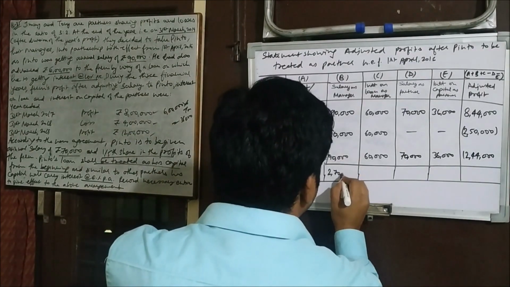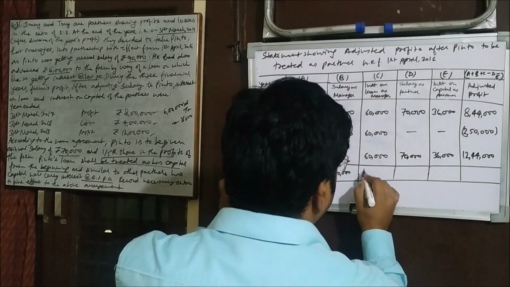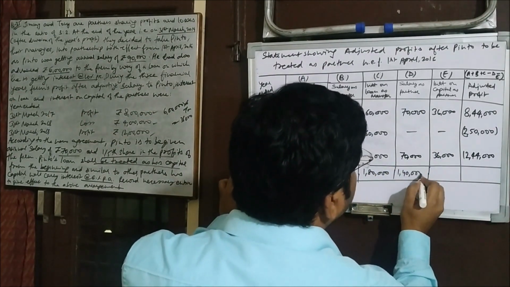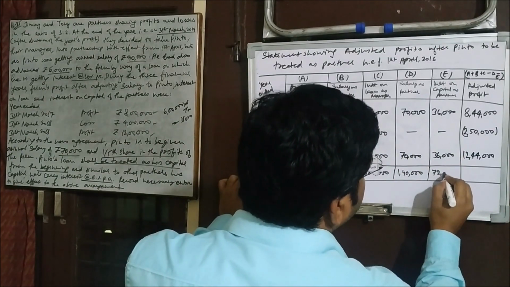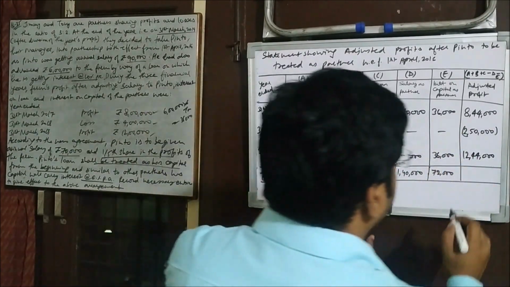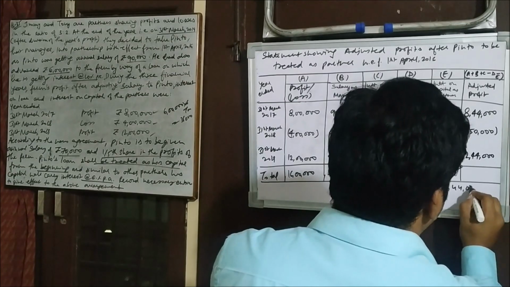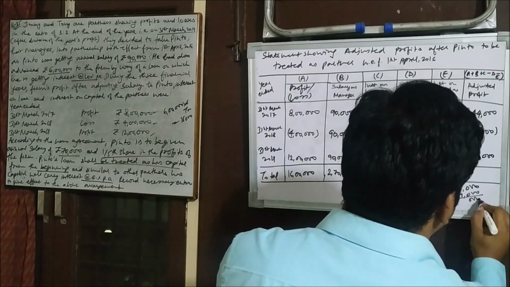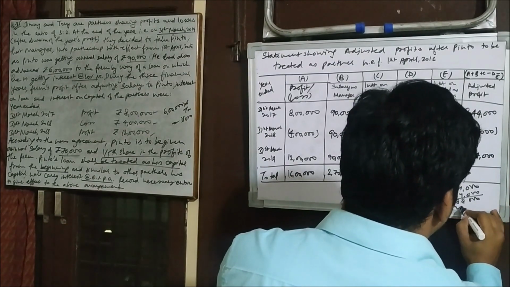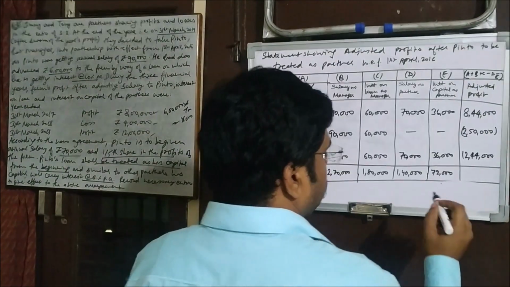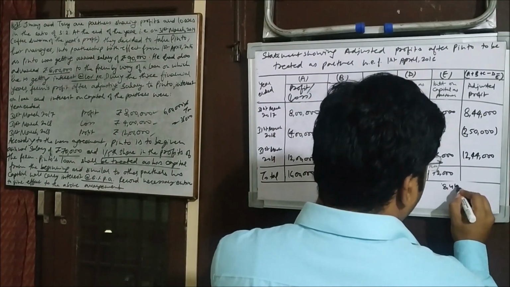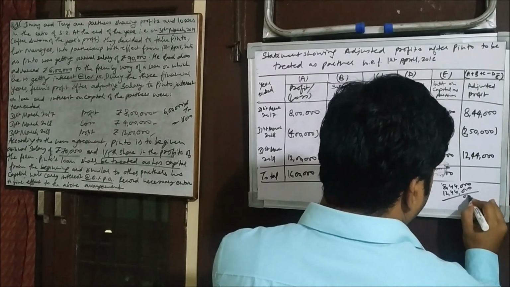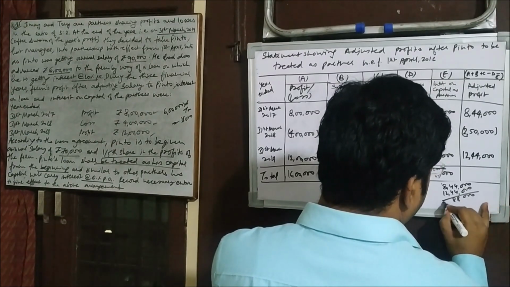Here 2,70,000. Here 1,80,000. Here 1,40,000. Here 72,000. And here we can calculate 12,44,000 plus 8,44,000. It is 12,88,000 minus 12,44,000. Here we can see that 8,44,000, 12,44,000, that is 8, 8, 20 lakh.